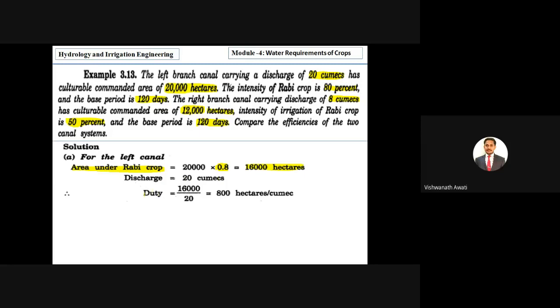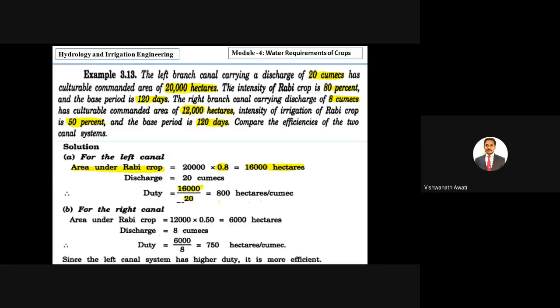Then to calculate the duty, as I told earlier, the simple formula we are using is discharge equals area by duty. Now discharge is given, so duty equals area by discharge, correct. The area under the rabi crop is 16,000 and the discharge is 20 cumecs. So we are getting a duty of 800 hectares per cumec.